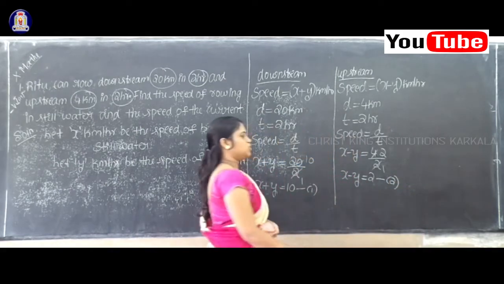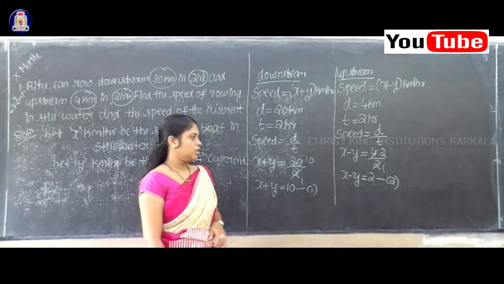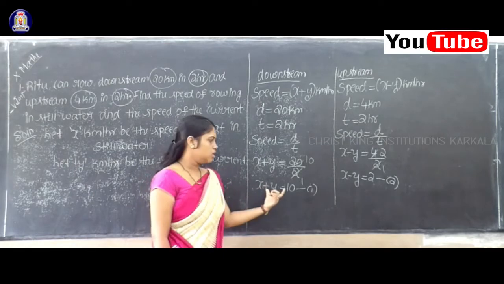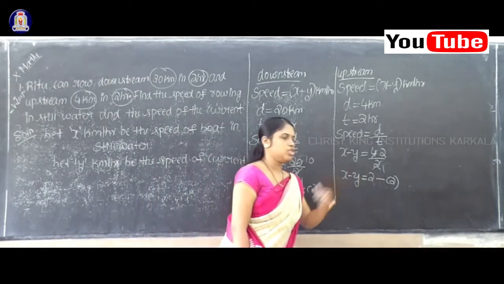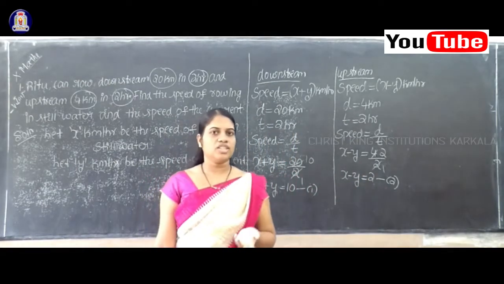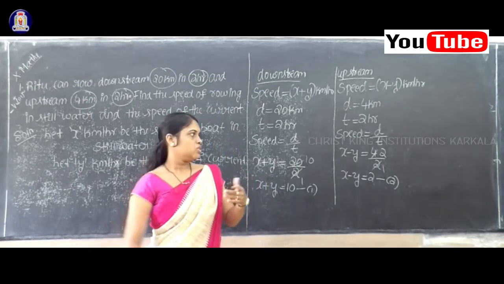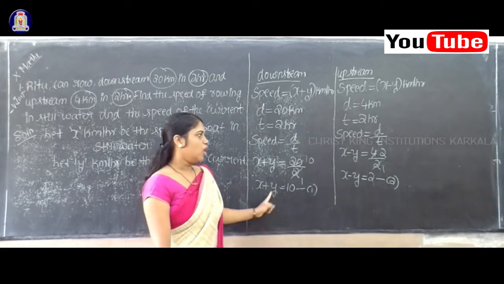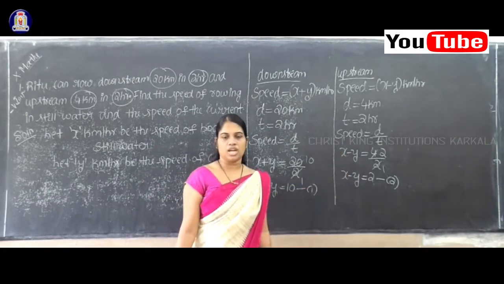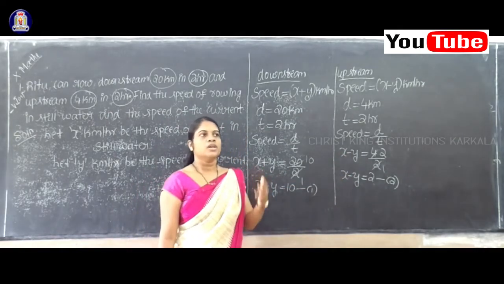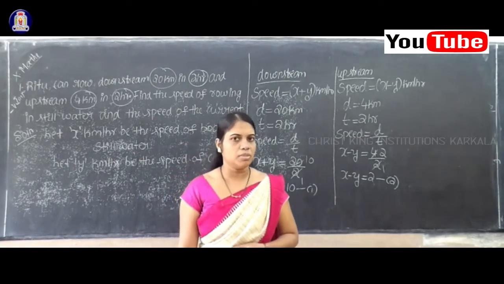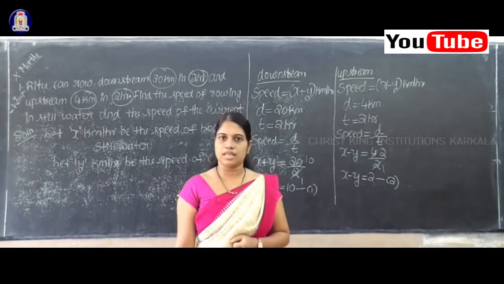See students, so here you will be having two equations, equation 1 and equation 2. So therefore this is a pair of linear equations in 2 variables, isn't it? So therefore either you have to use the elimination method here. I will do elimination method. While you are performing the elimination method, the first term must be same, isn't it?